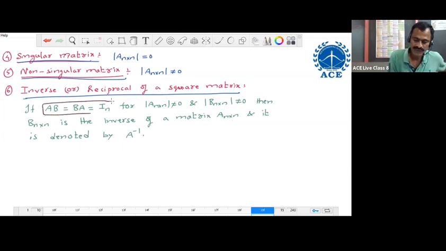So this condition must be satisfied. Take two non-singular matrices, find the products AB and BA, and check whether they are equal or not, and whether both are equal to the unit matrix or not. If both products AB, BA equal the unit matrix, then the matrix B is the inverse of A. If B is the inverse of A, then A is also the inverse of B, inverse to each other only.